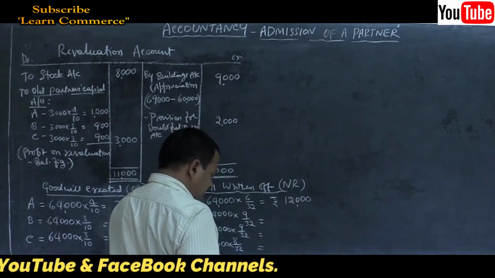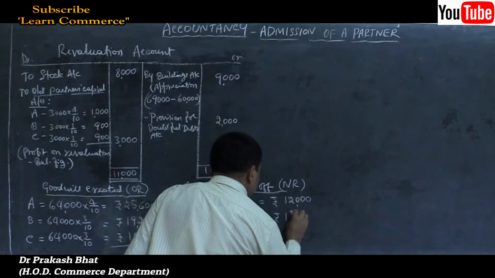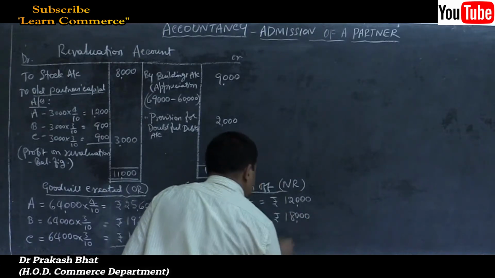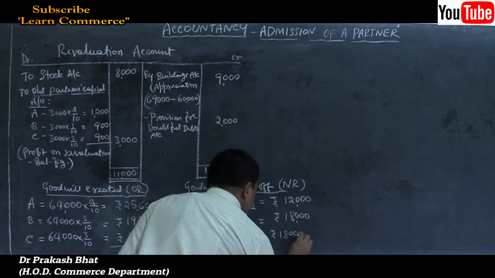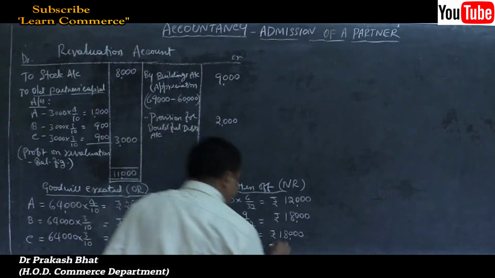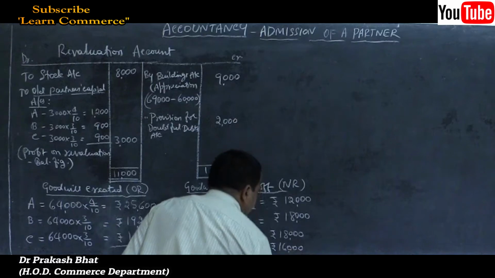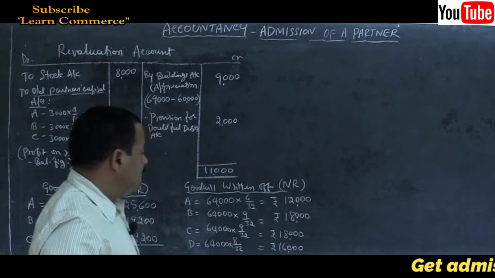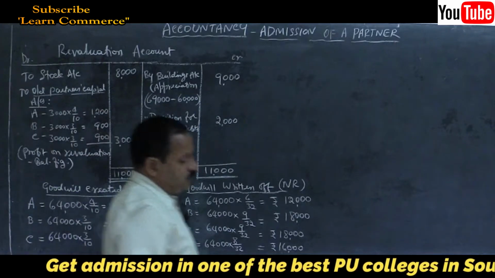Then second partner, partner B, 18,000. Partner C, 18,000 again. And partner D, it will be 16,000. Add together and see whether it agrees with 64,000 or not. It agrees. Now let us move on to the next part.